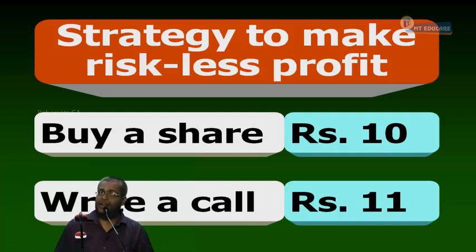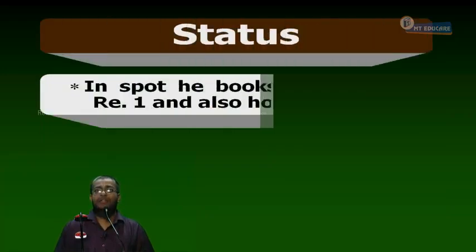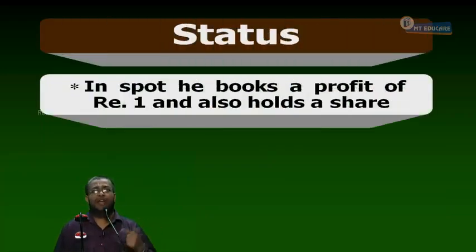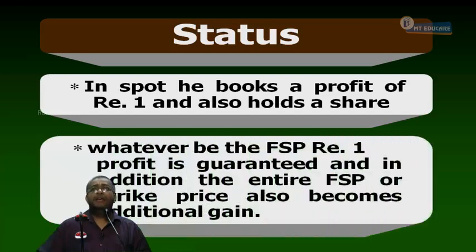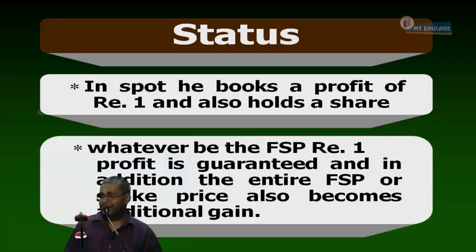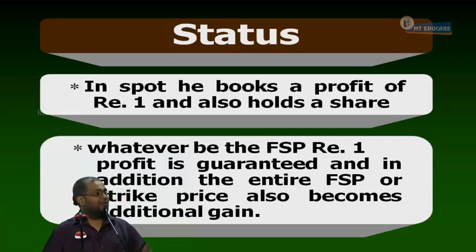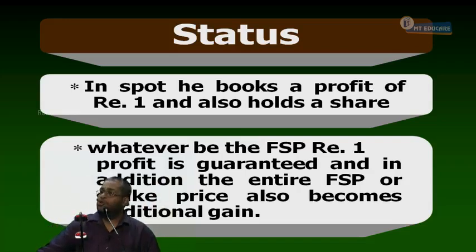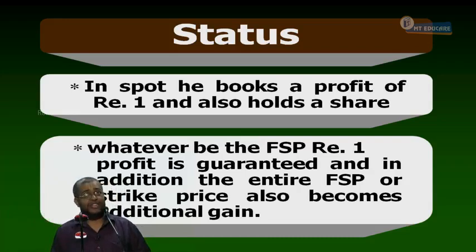After 1 year, what happens here? In spot he books a profit of 1 and also holds the share. Whatever be the FSP after 1 year, 1 rupee profit is guaranteed. Suppose FSP is 0, the company closes and runs away, like Kingfisher, which is not yet closed but almost. The share price is very bad, FSP has become 0. No problem, 1 rupee profit is guaranteed. In addition, he gets either the entire FSP or the strike price.